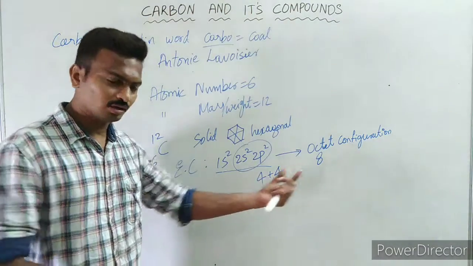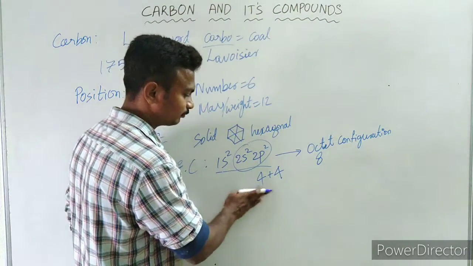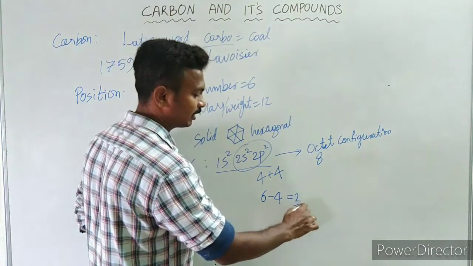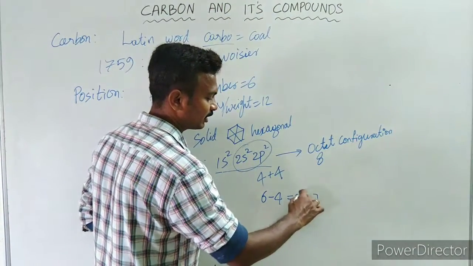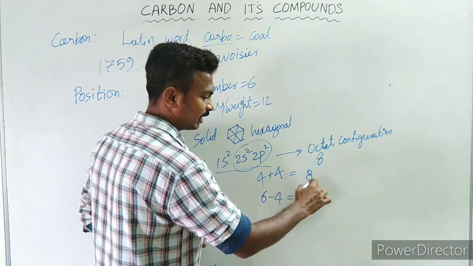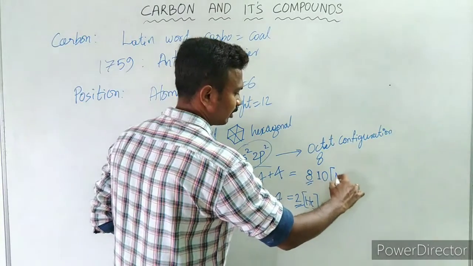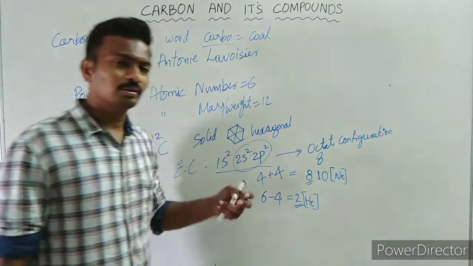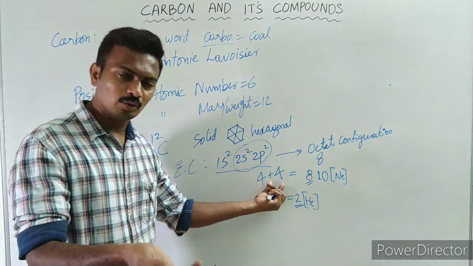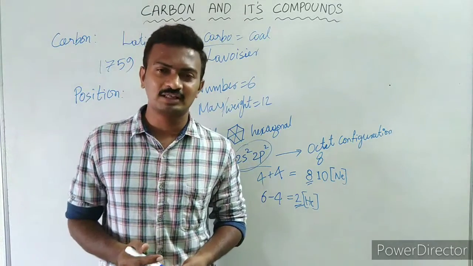So it can lose these 4 electrons out of the 6 and get converted into helium's configuration, or by gaining 4 electrons it can obtain an octet, that is with 10 electrons, neon configuration. So here it can lose electrons or it can gain electrons. See what happens if it loses and if it gains electrons.